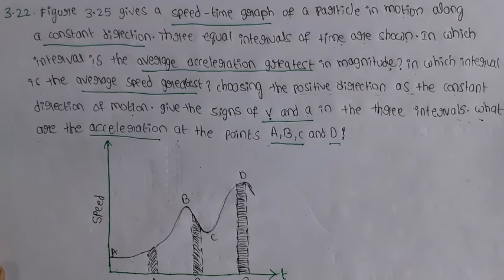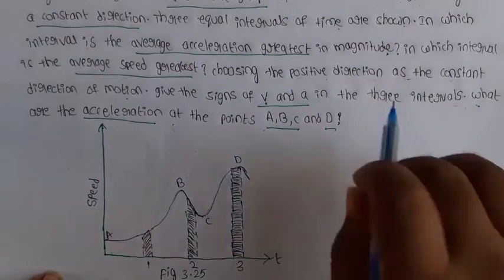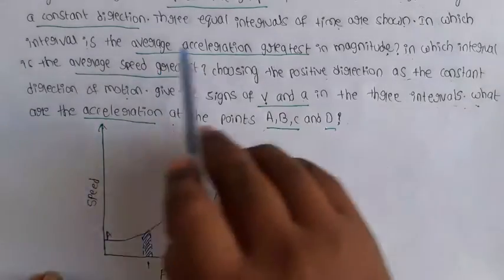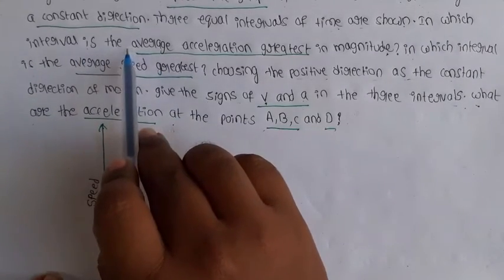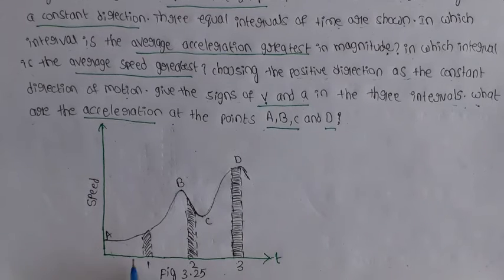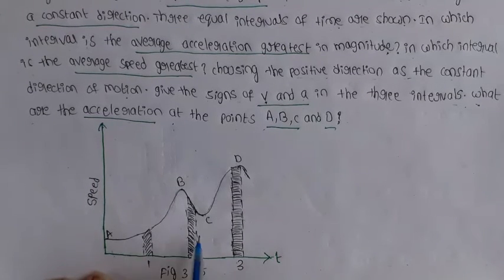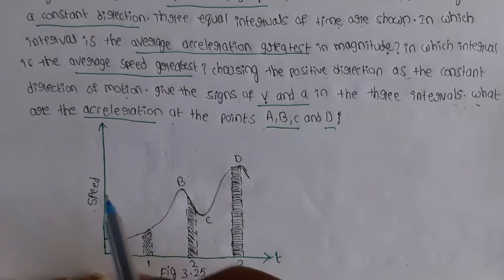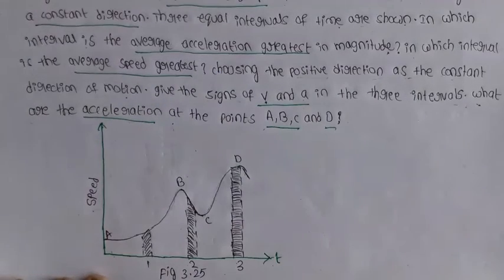Give the answer. First question: in which interval is the average acceleration greatest? Okay, these are the three intervals, 1 to 3. This is the speed versus time graph. So the slope of the speed versus time graph gives the average acceleration.